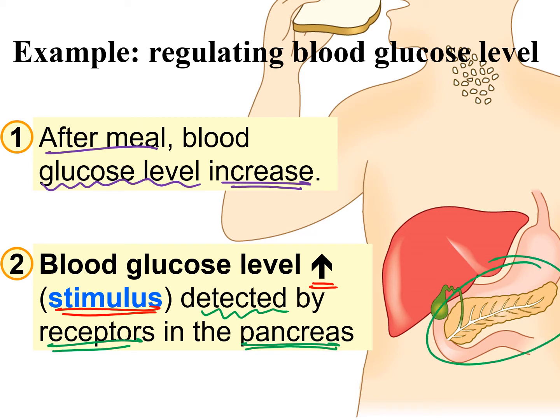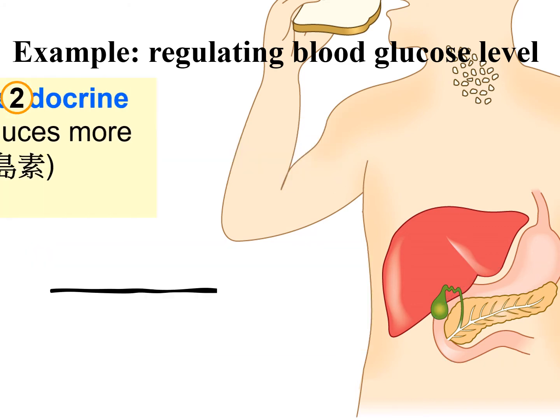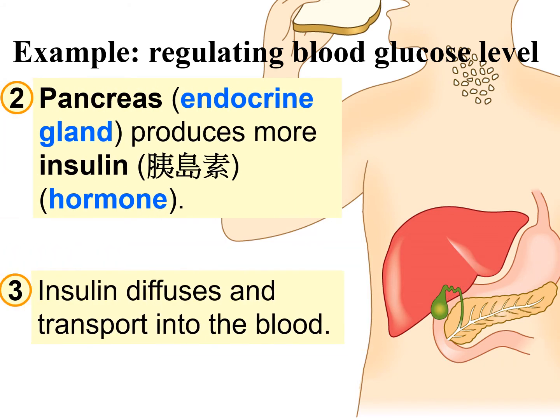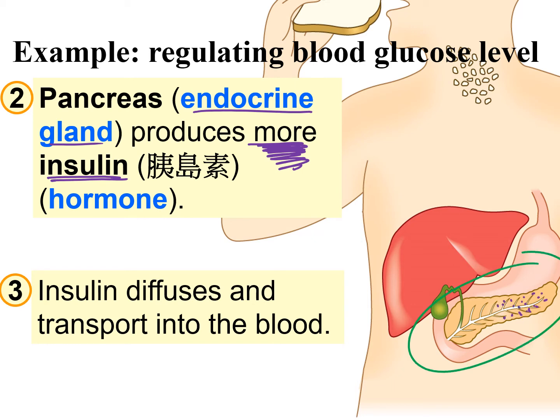Now I'm circling the pancreas. In the pancreas, there are many receptors which detect the increase in the blood glucose level. The pancreas, which is an endocrine gland, is going to produce more insulin hormone. So now let's take a look at the pancreas over here. Inside, there is a lot more insulin production.